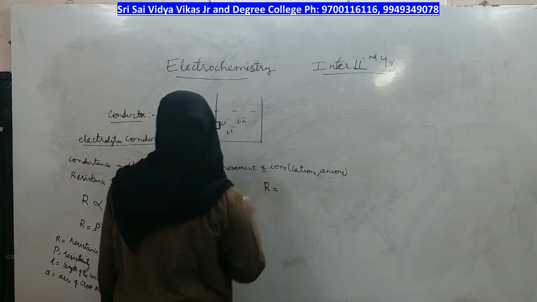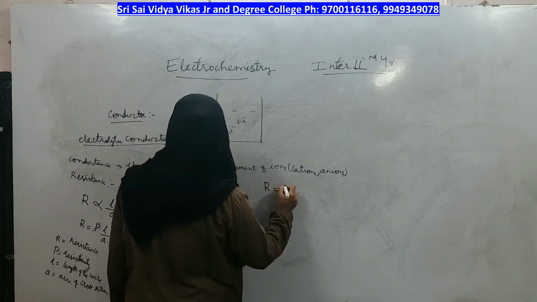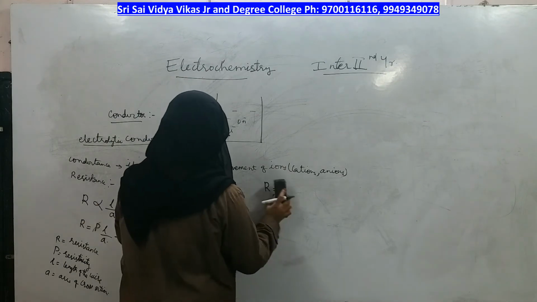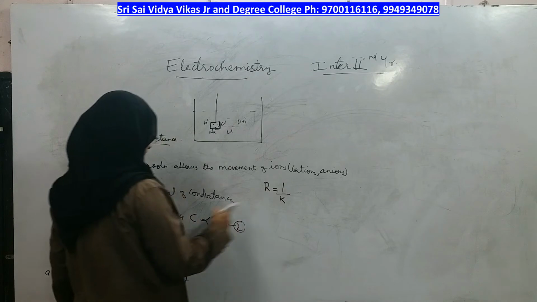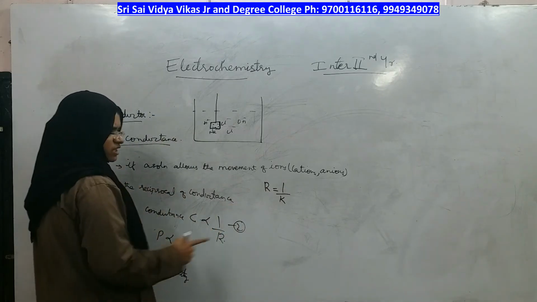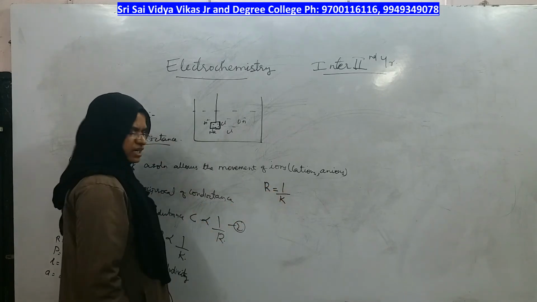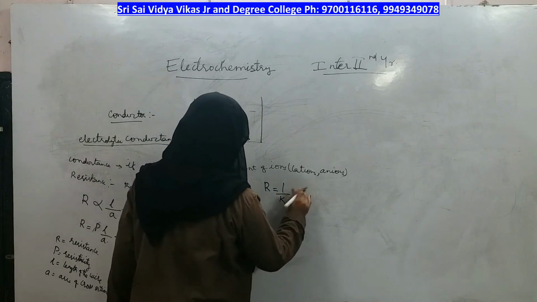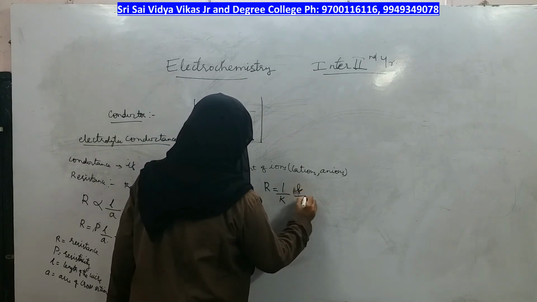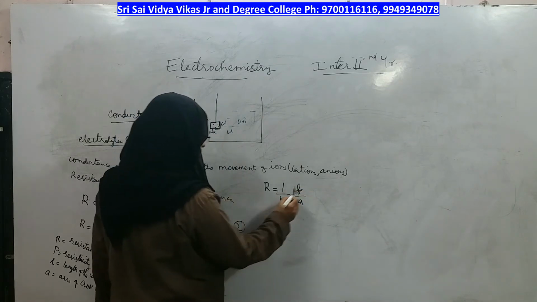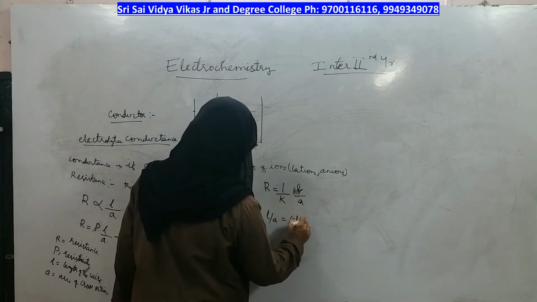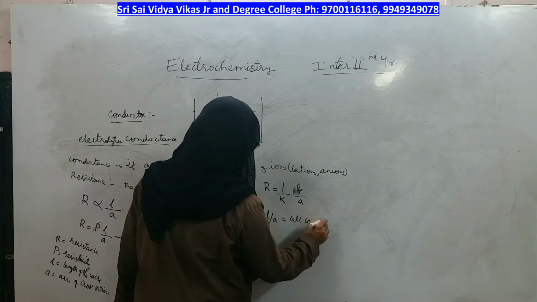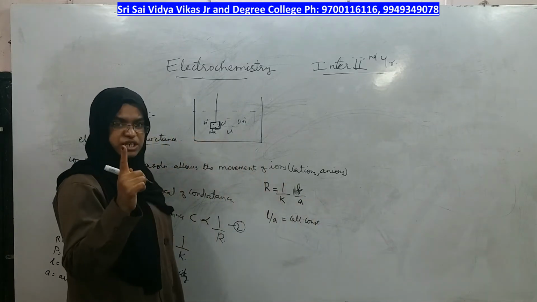Resistance is equal to, instead of writing resistivity, you can also write 1 by conductivity, times L by A. This L by A is called the cell constant, which is unity or 1.